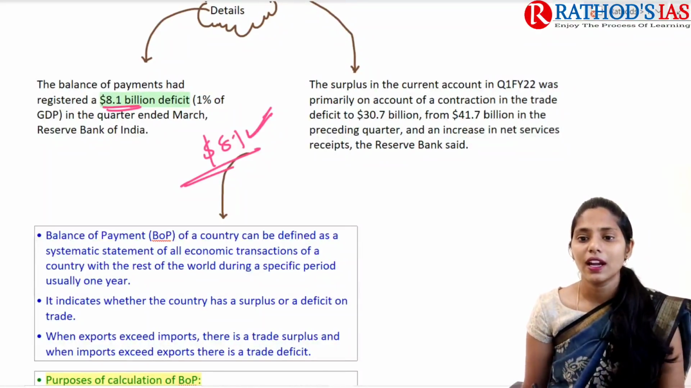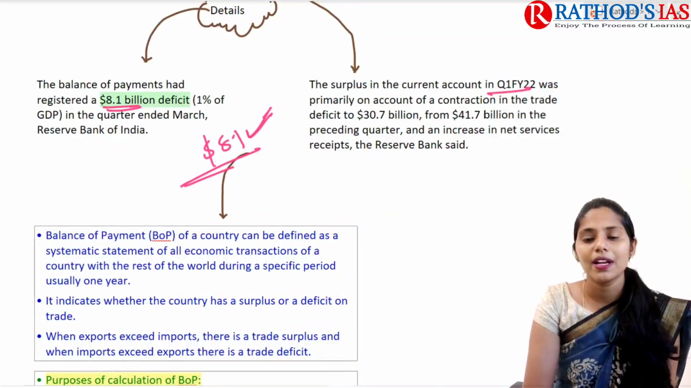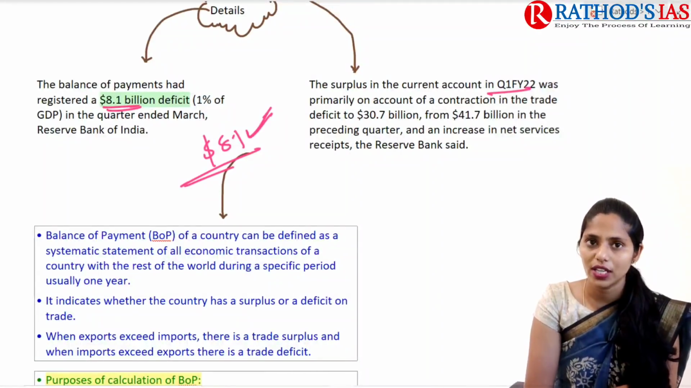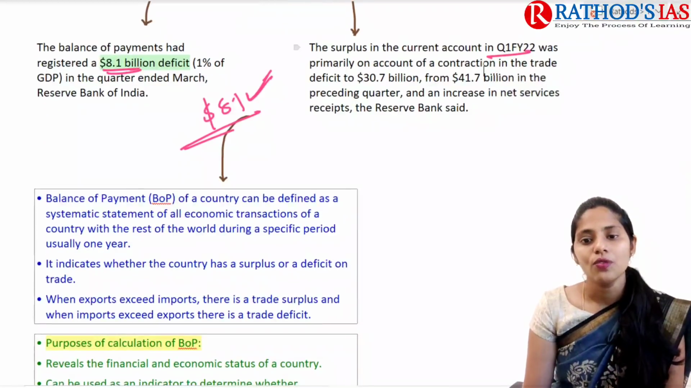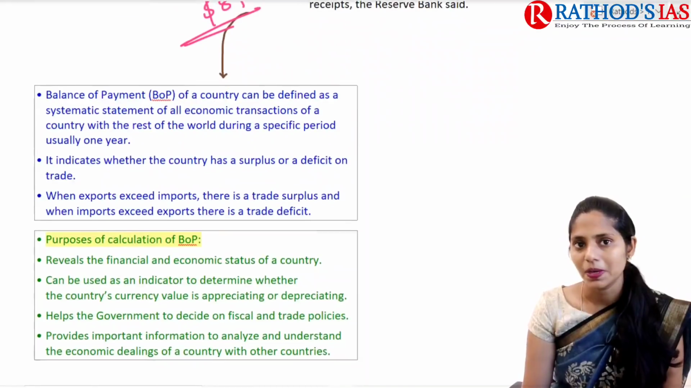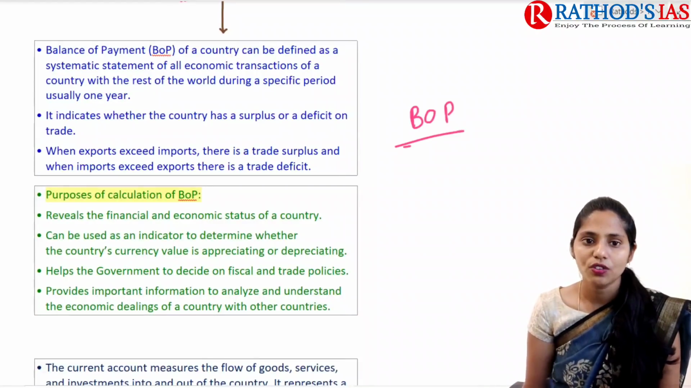And the surplus in the current account in quarter 1 of this financial year was primarily because of a contraction in trade deficit. So we are seeing the trade deficit here. Because of this, we are seeing the current account surplus decreased. And now let us try to understand what is balance of payment.